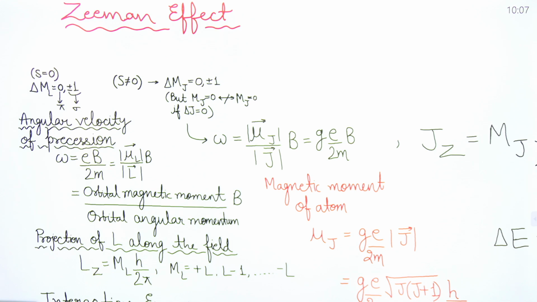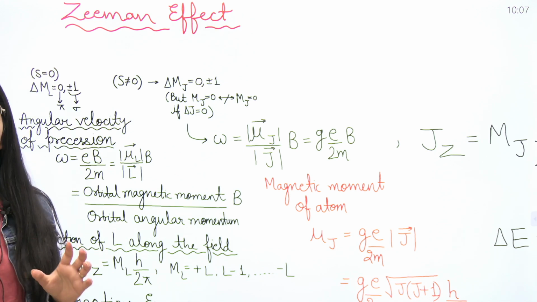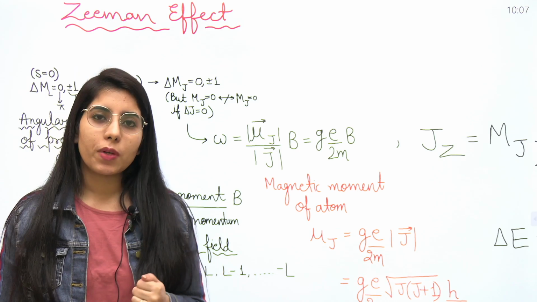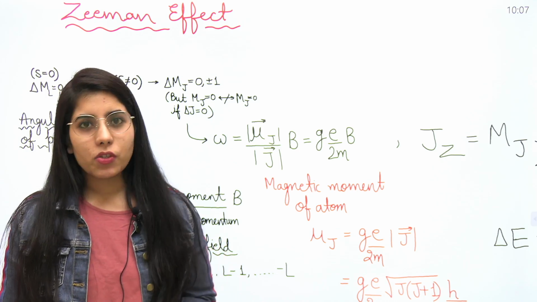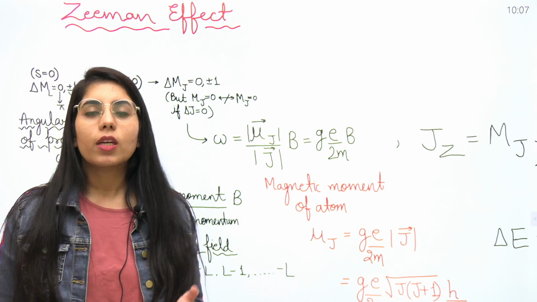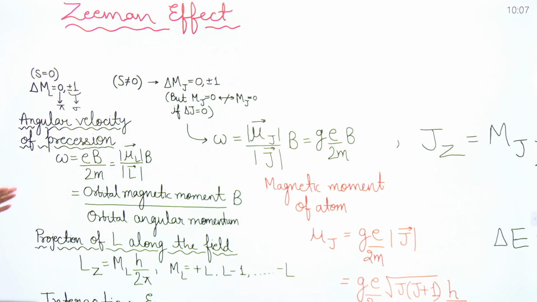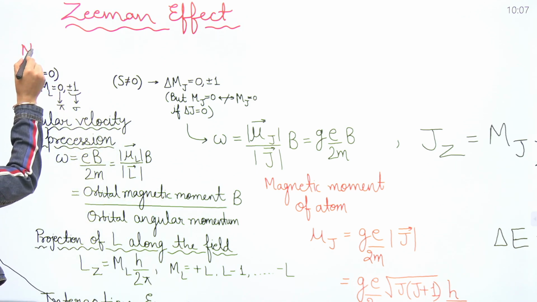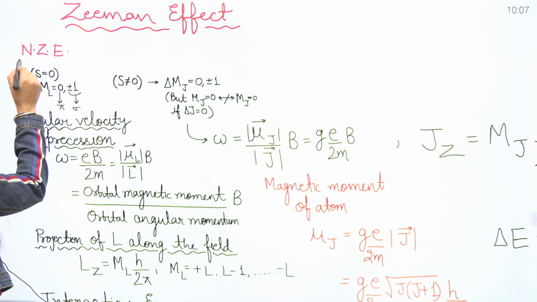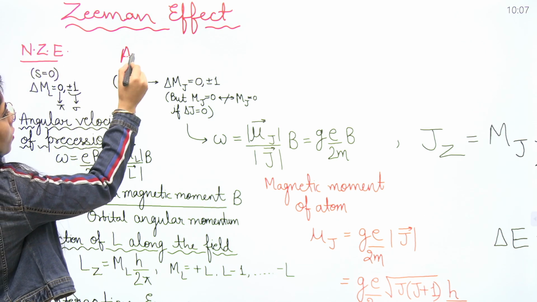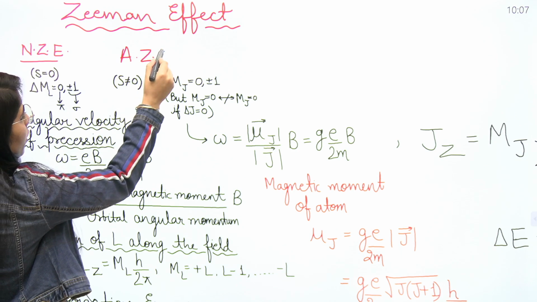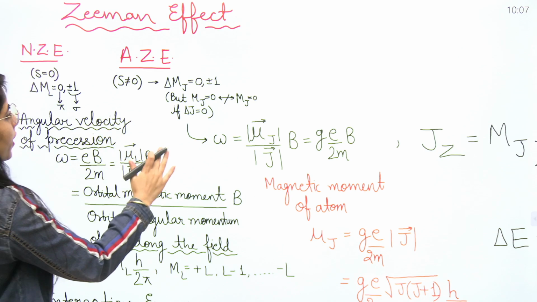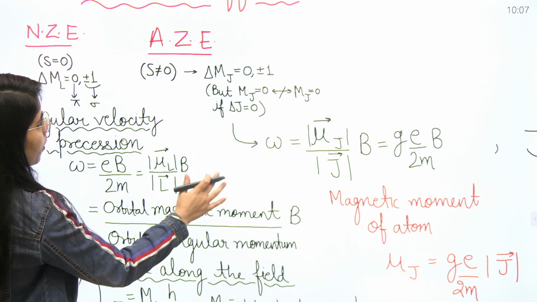If we are going to talk about the Zeeman effect, here we are going to have two different types of Zeeman effects which we can observe. One will be the normal Zeeman effect and the other one will be the anomalous Zeeman effect. But what is the difference in both? Mainly the difference we are going to have is in the spin part. So this first one is representing the normal Zeeman effect, and the second one is representing the anomalous Zeeman effect. To make it more clear to you, I will just show you this part clearly right now, which we are going to consider in the discussion.